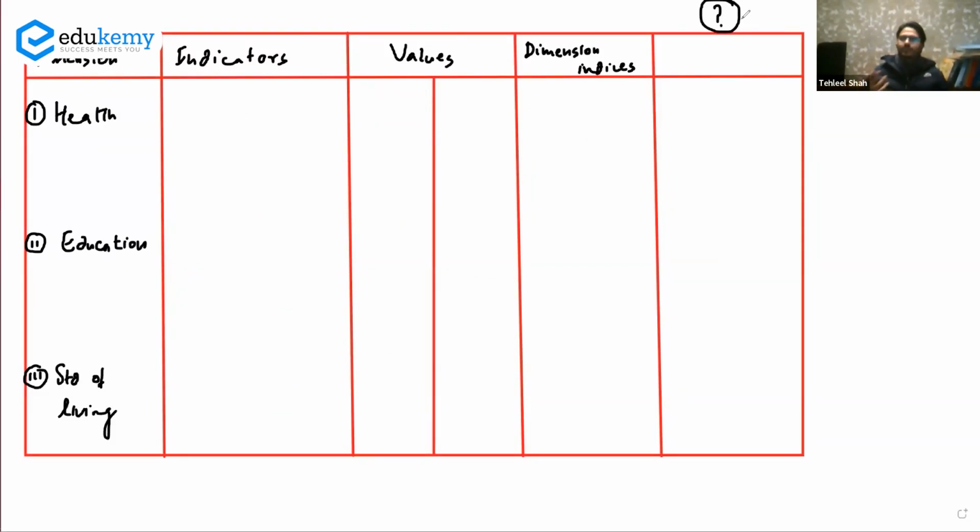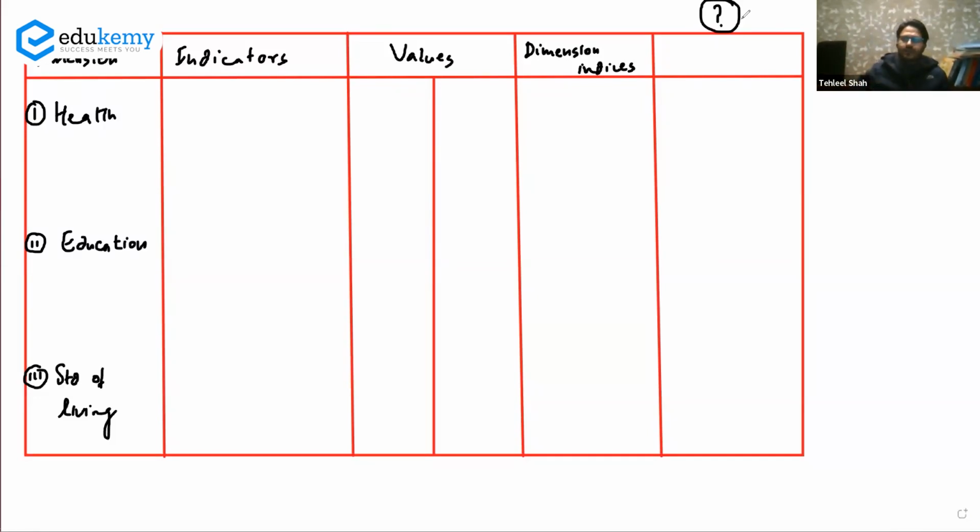Well, Amartya Sen told us, and Mehboob Haq told us, that health can be looked at by looking at life expectancy. What is the life expectancy at birth? Fine, that would be an indicator of health. If the life expectancy is good, you are expecting that you will live for another 60 to 70 years. That is a good life expectancy.